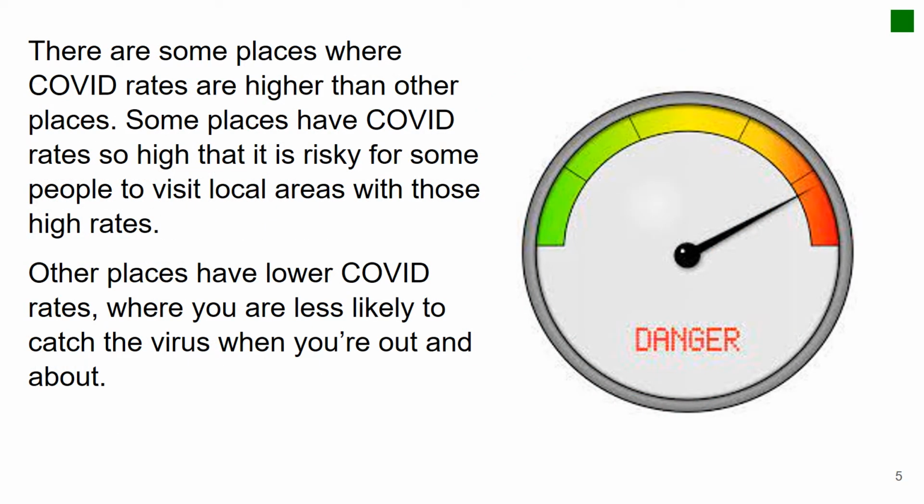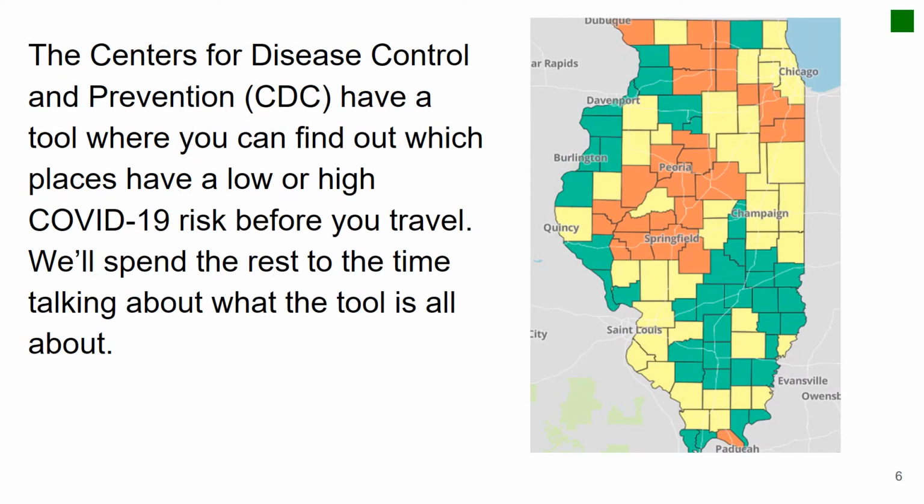There are some places where COVID rates are higher than other places. Some places have COVID-19 rates so high that it is risky for some people to visit local areas with those high rates. Other places have lower COVID rates where you are less likely to catch the virus when you're out and about. The Centers for Disease Control and Prevention have a tool where you can find out which places have a low or high COVID-19 risk before you travel. We'll spend the rest of the time talking about what the tool is all about.